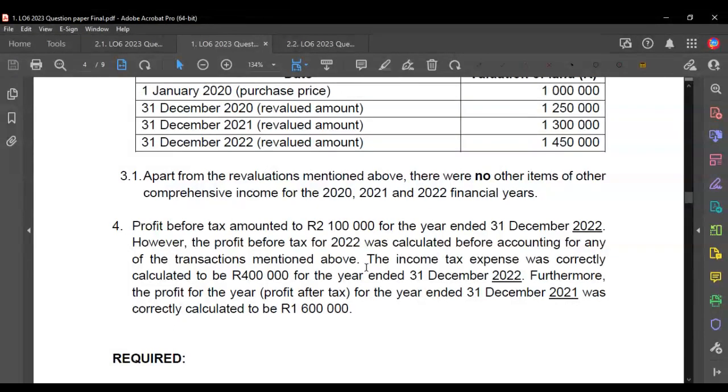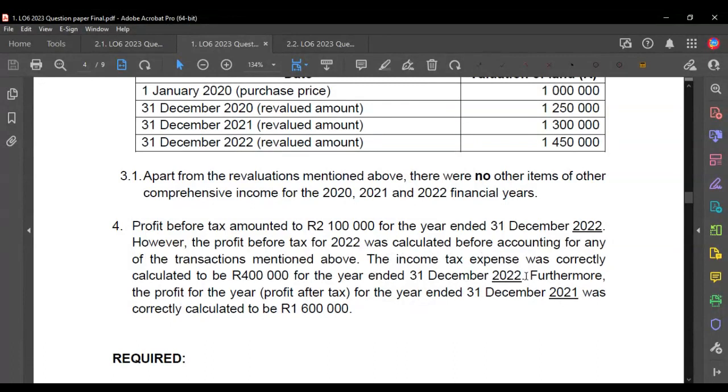So that statement there put in by the examiner was actually to test, do we as students know that dividends, for example, don't go into the SPLOCI? Do we know that share issue costs don't go into the SPLOCI? That is what that was attempting to test, you see?